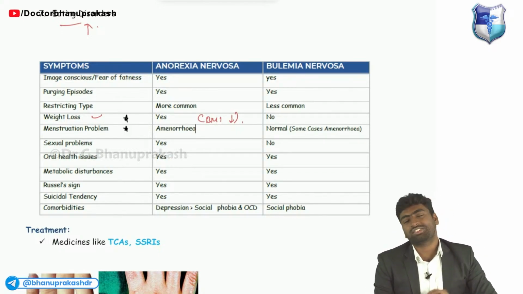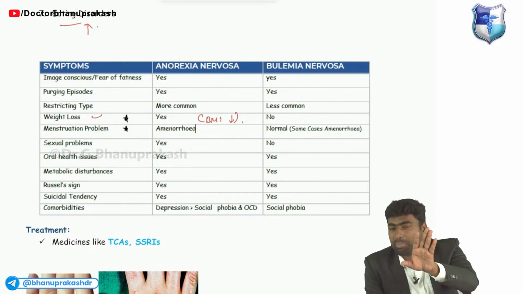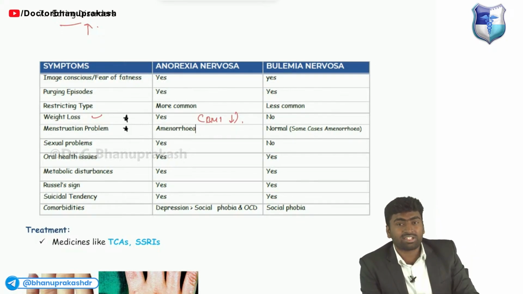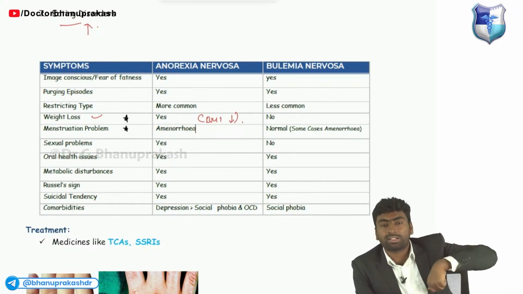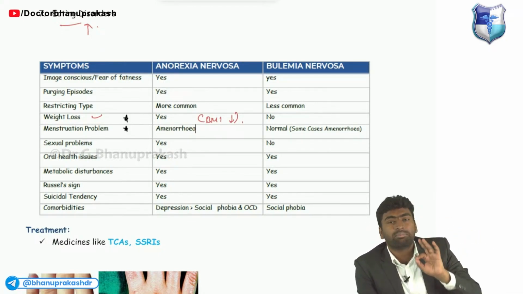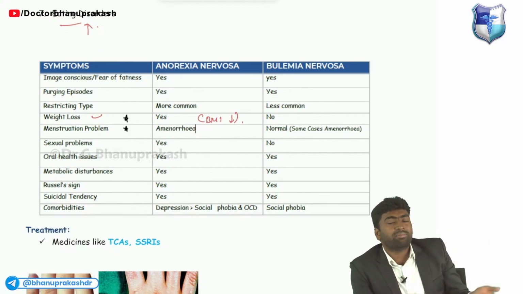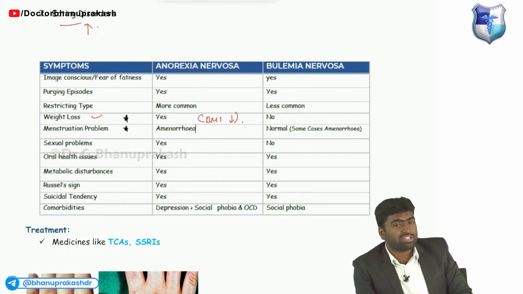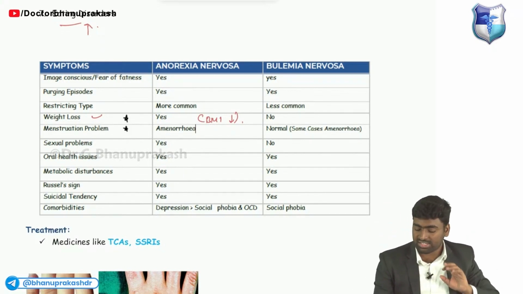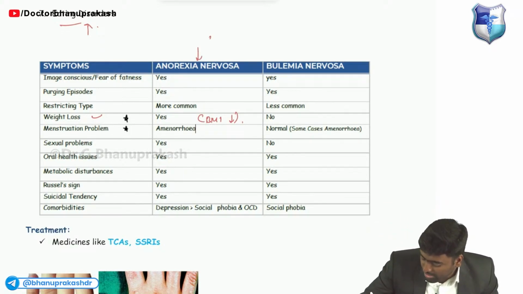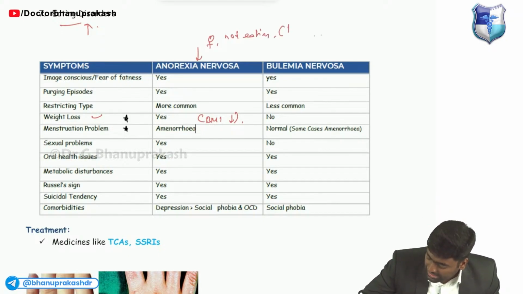So she stopped eating things. And if she eats also, she tries to purge it out. So keep this thing separate. She stops eating. Because of stoppage of eating, her BMI will be decreased, and this may even result in hormonal changes and amenorrhea as well. Okay, so this is a simple explanation of anorexia nervosa. So there will be a female who is not eating, or eating very little.